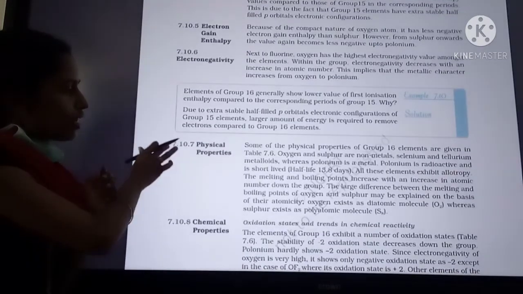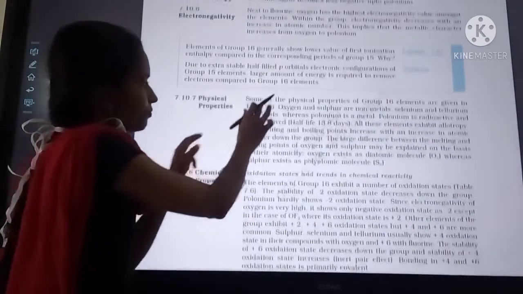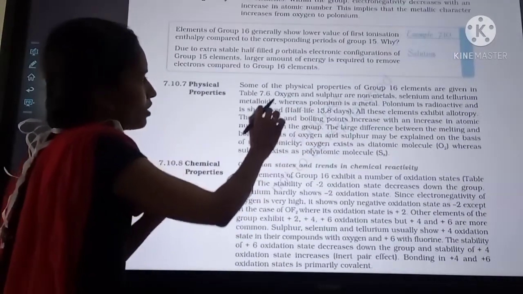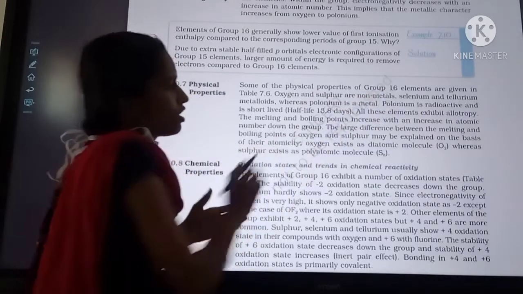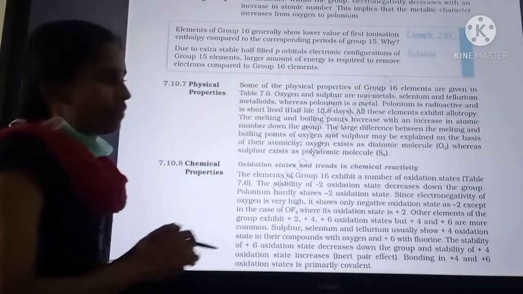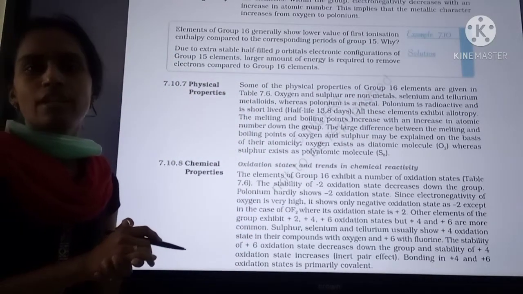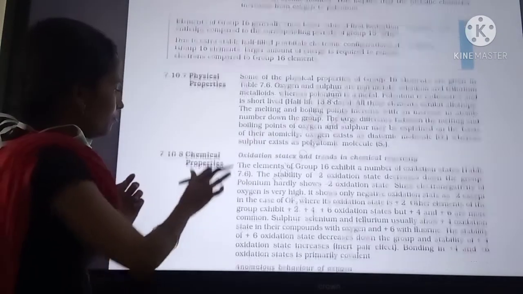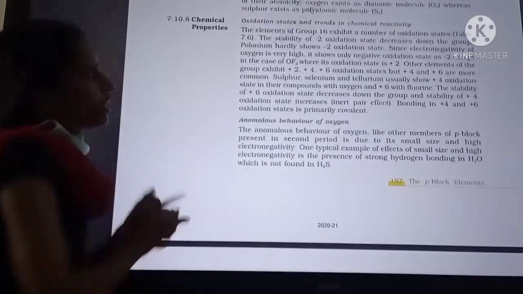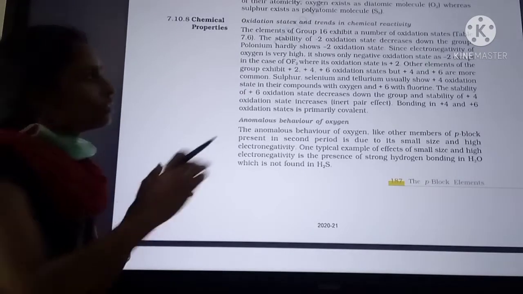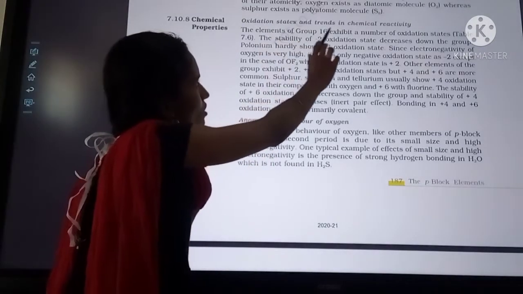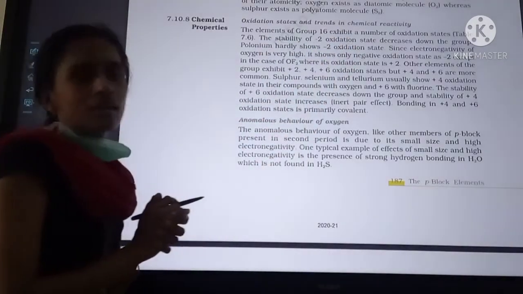So next, physical properties. Physical properties of group 16 elements are given. Already we have seen the physical properties in the table, and then we go to chemical properties. So chemical properties: oxidation states and trends in chemical reactivity.